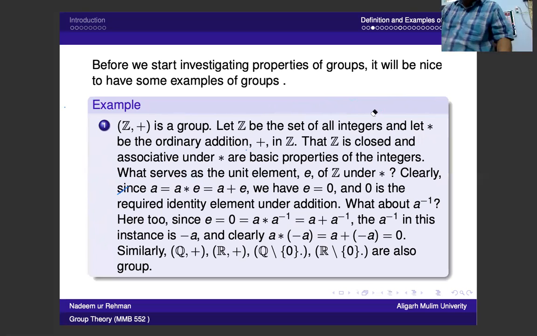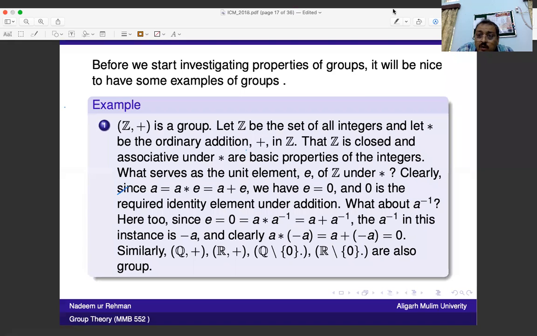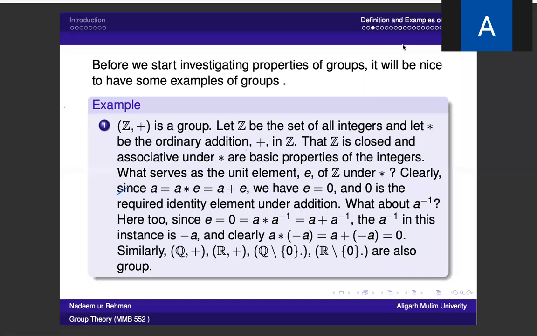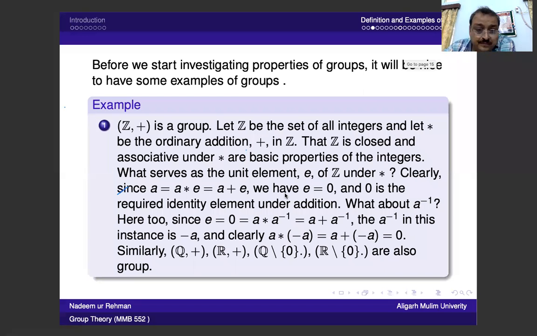Okay, just wait a minute. Okay. Now we said that for the identity, we search for a unit element E for Z under addition. Z is closed and associative by the basic property of integers.